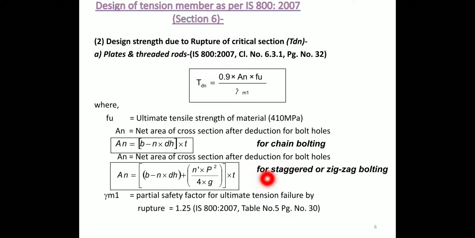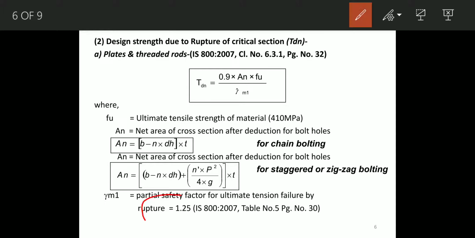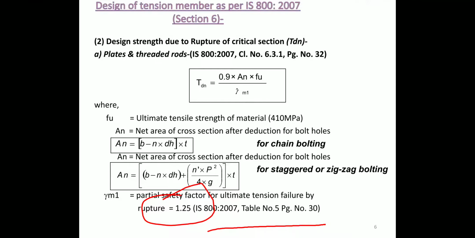This formula is applicable to staggered or zigzag bolting, where gamma m1 is the partial safety factor for ultimate tension failure due to rupture, which is 1.25 as per IS 800:2007, table number 5, page number 30.